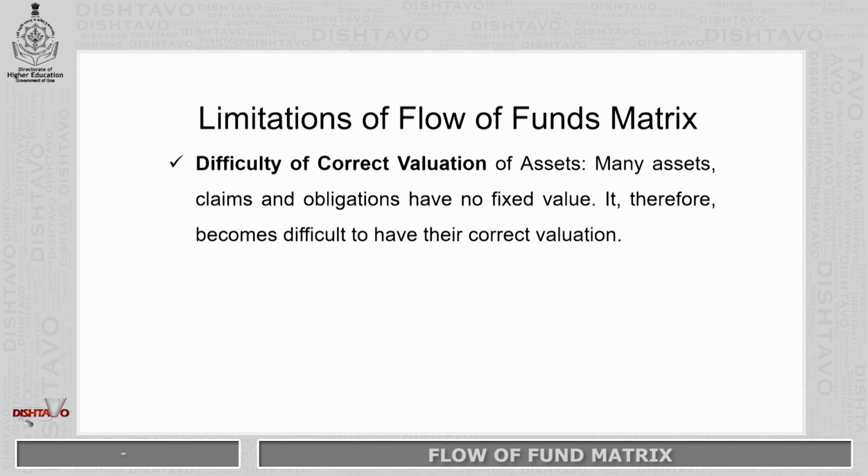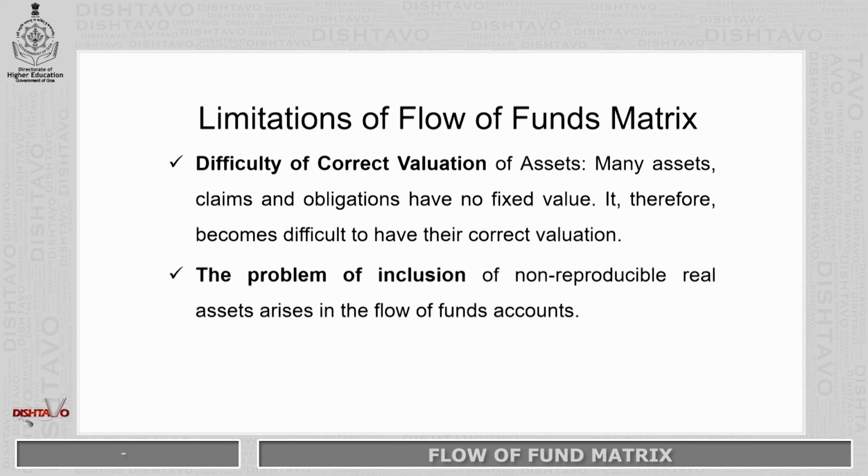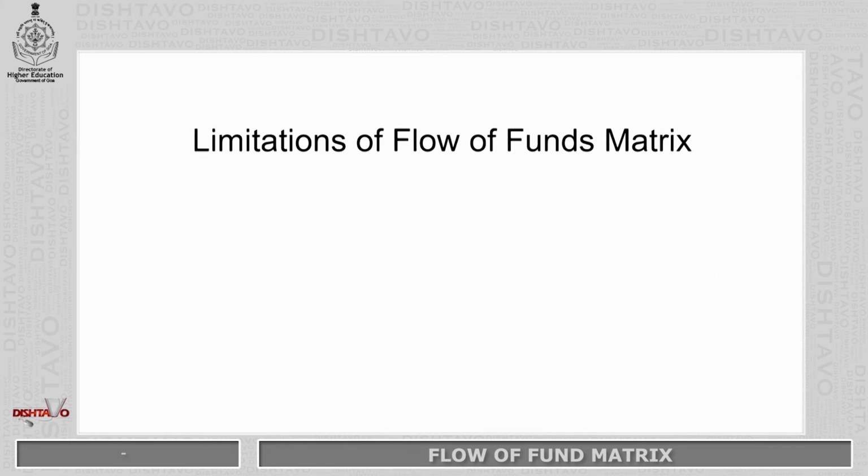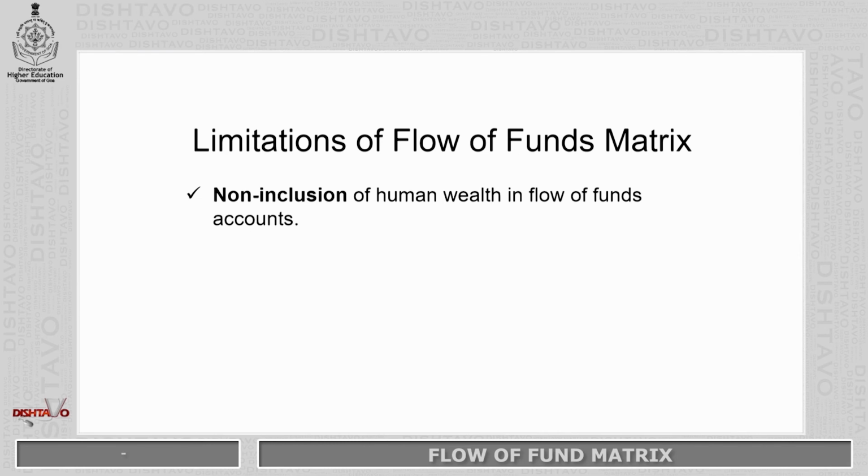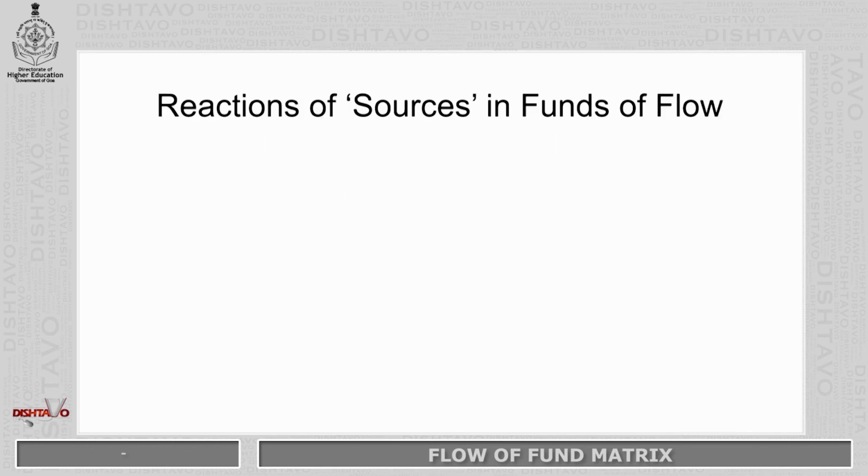Limitations of the flow of funds matrix. Difficulty of correct valuation of the assets. It becomes difficult to value the assets correctly, to state their exact value in statistical form. The problem of inclusion of non-producible real assets, how they are to be incorporated. Then there is also the non-inclusion of human wealth in the flow of funds matrix. The human wealth, which is the most important resource in the country, its value is not being included in the flow of funds matrix.